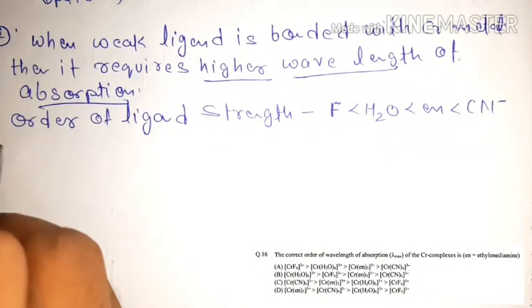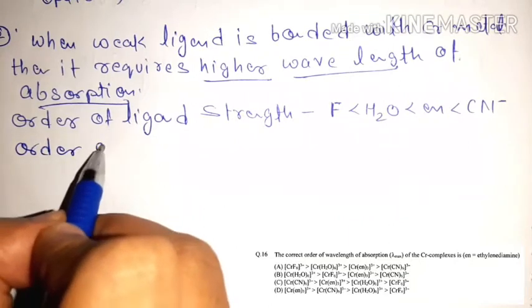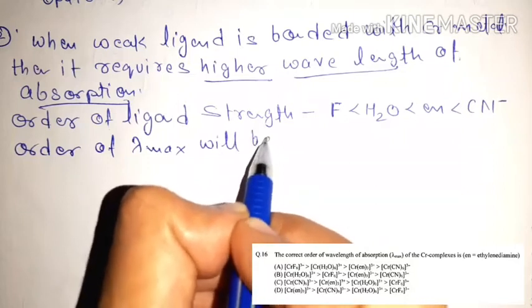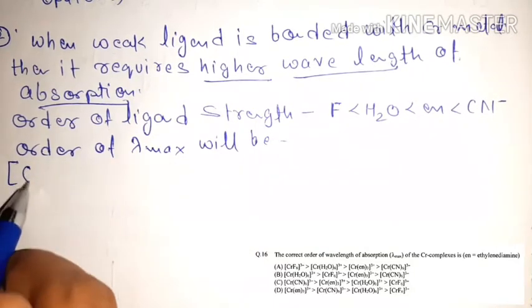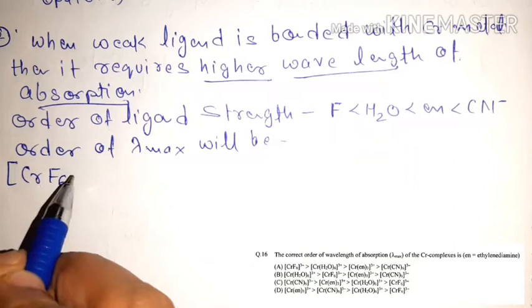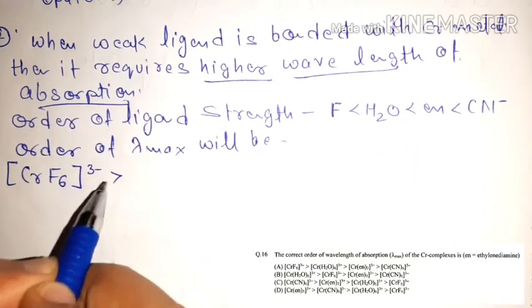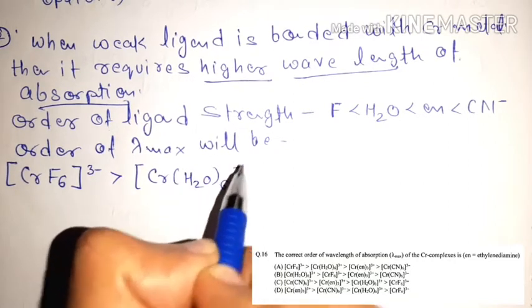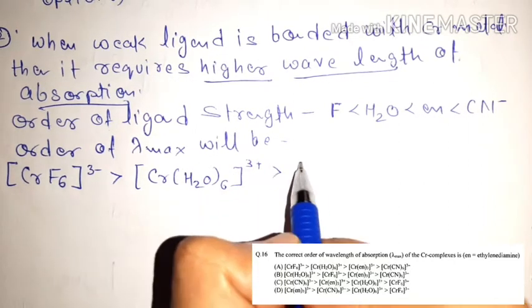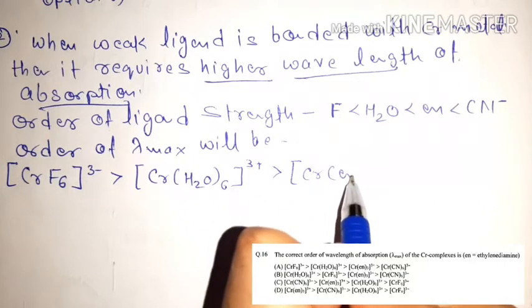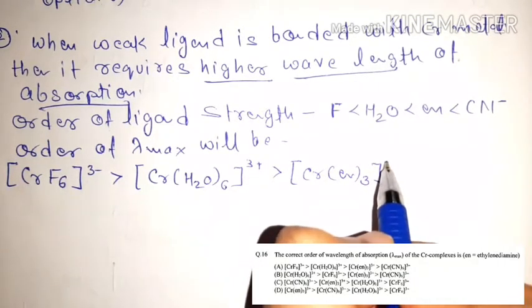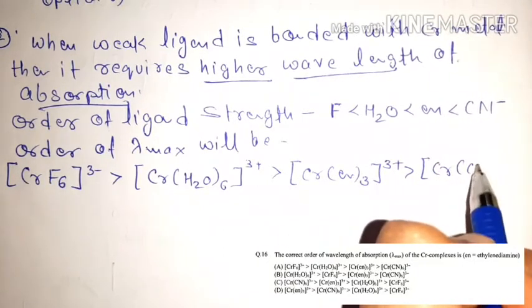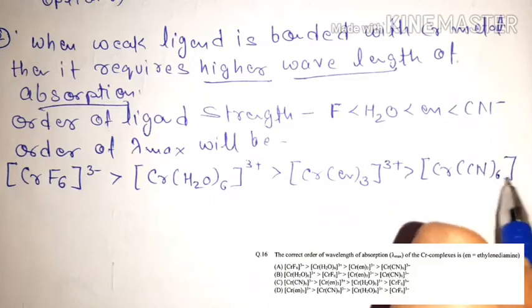Understood friends? So your order of lambda max will be: highest is [CrF6]3-, then [Cr(H2O)6]3+, then [Cr(en)3]3+, then [Cr(CN)6]3-.